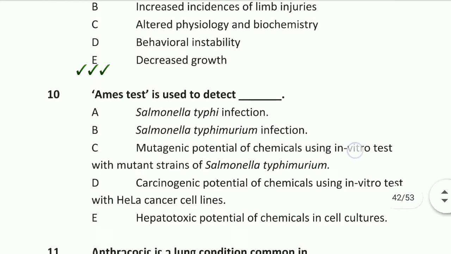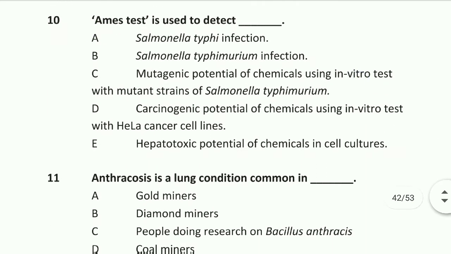Option B is right. Question number 10: The Ames test is used to detect the carcinogenic potential of a chemical using an in vitro test with HeLa cancer cell lines. Option D is right.